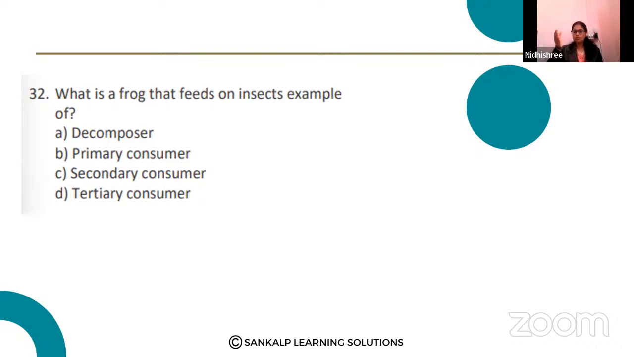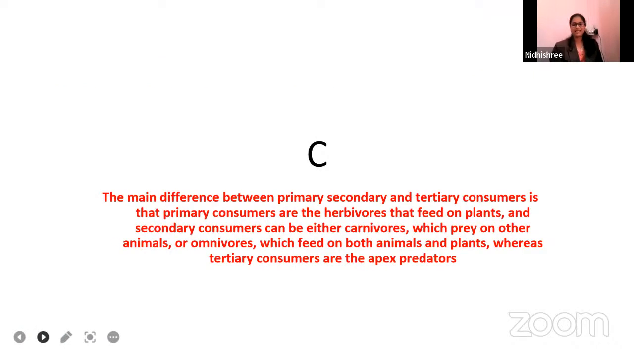Primary consumers means those who directly eat the producers. Secondary consumers means those who feed on primary consumers. Okay, great. Fine. Anku, Pachi, Samarth, most of them answered it. Let us check the answer. Option C is the right answer, guys. So here they have given C.